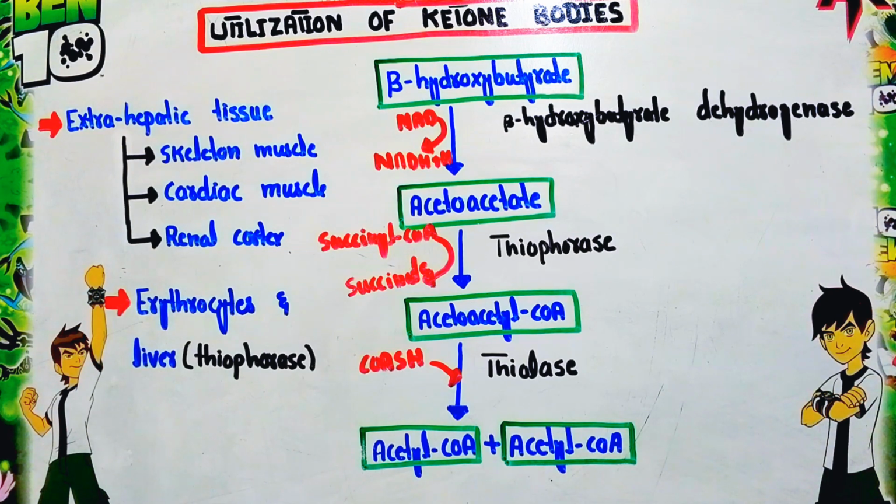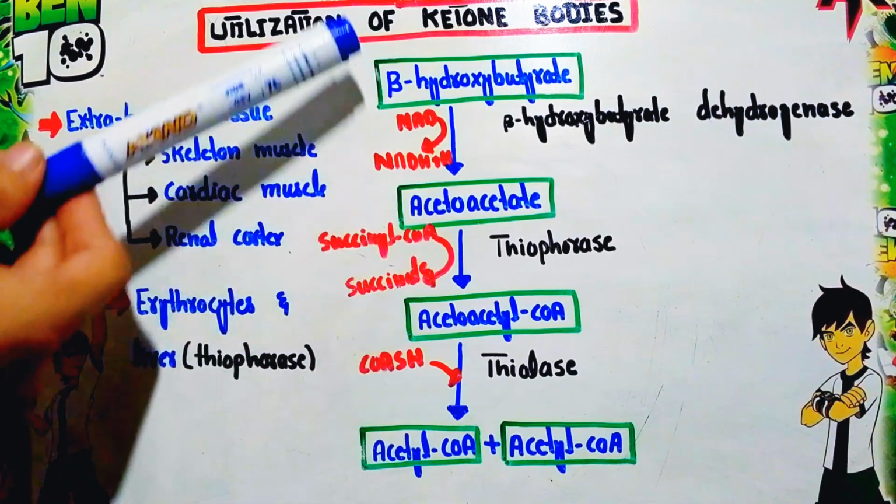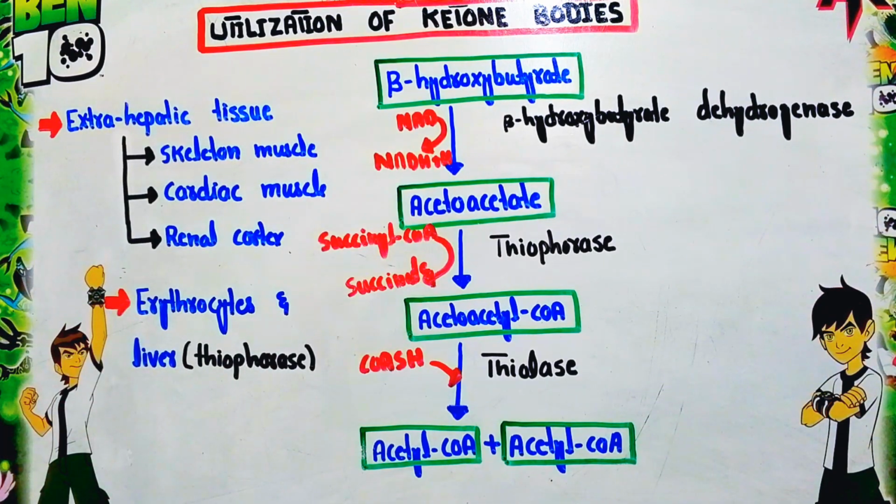Now what happens to this acetyl coenzyme A? These acetyl coenzyme A enter into the Krebs cycle or TCA cycle, where they are completely oxidized into carbon dioxide, and along with this ATP is produced. Around 10 or 12 ATP are mainly produced in the TCA cycle. So in this way the ketone bodies are utilized and give us energy. So this is overall about the metabolism of ketone body.